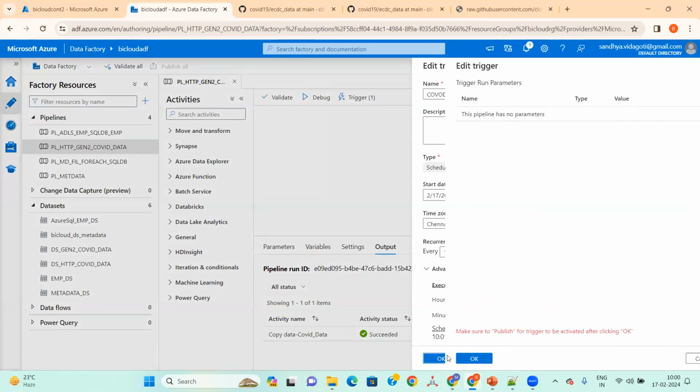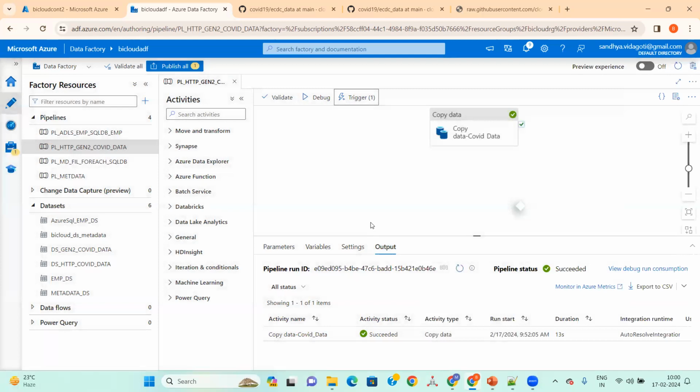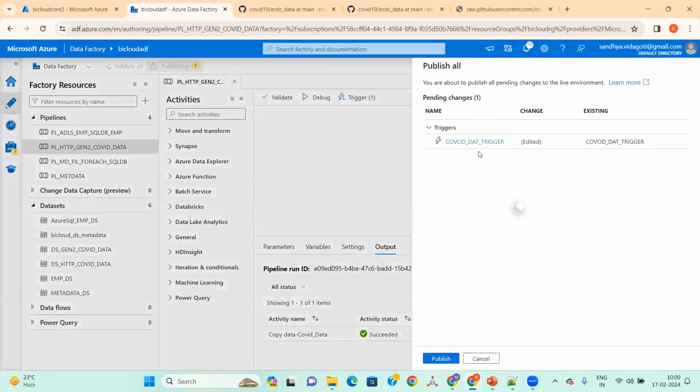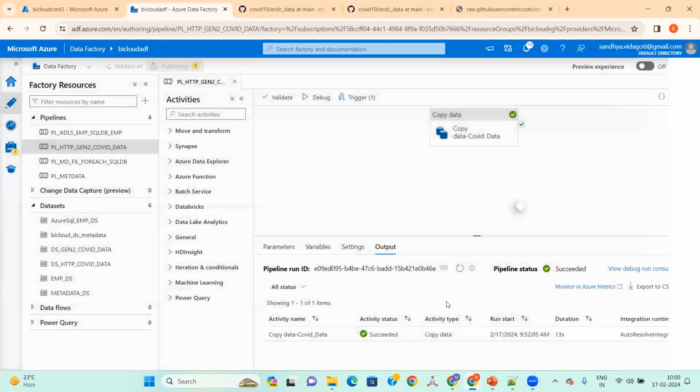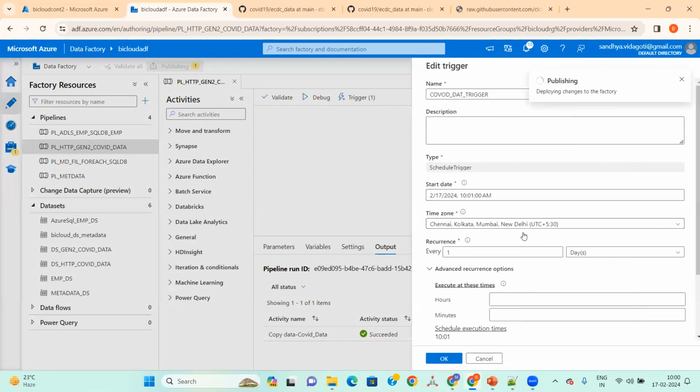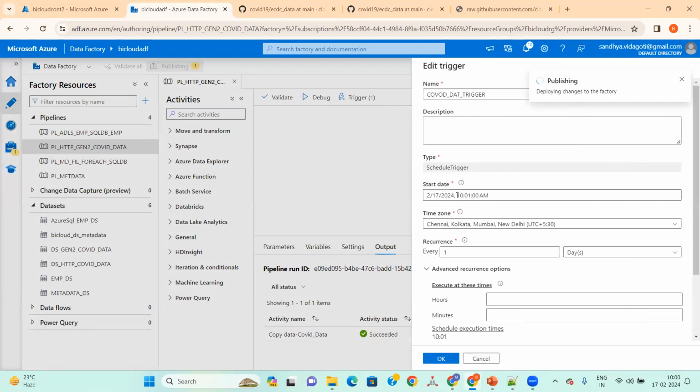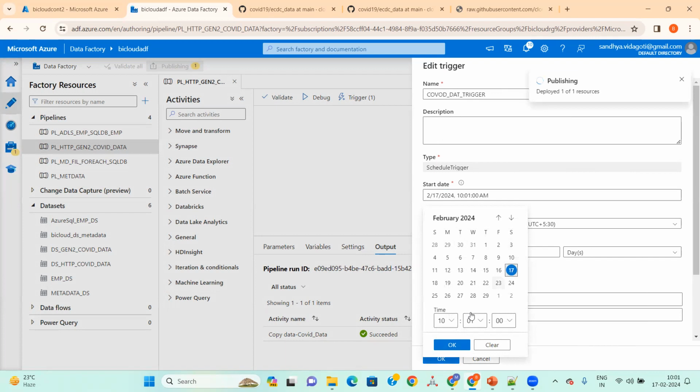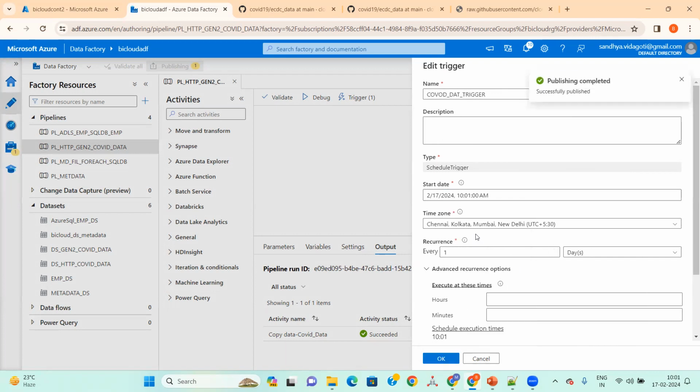There is a difference in selecting, right? There is a blue color in it. We thought it was selected as 17 only. Today is Saturday, right?